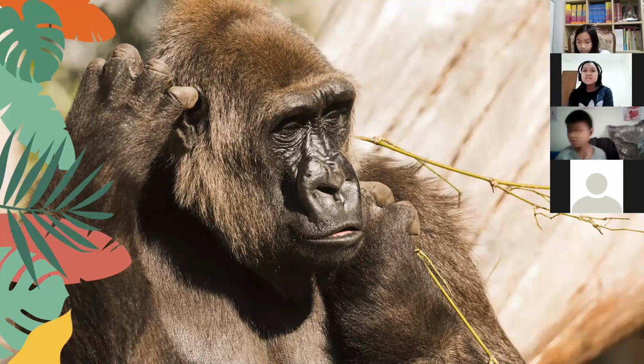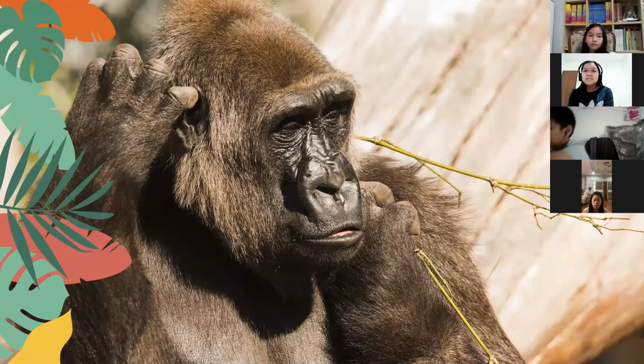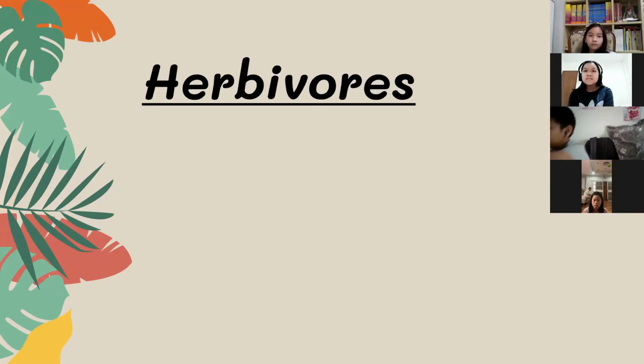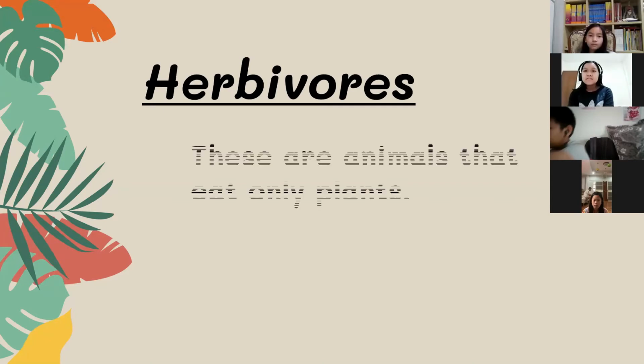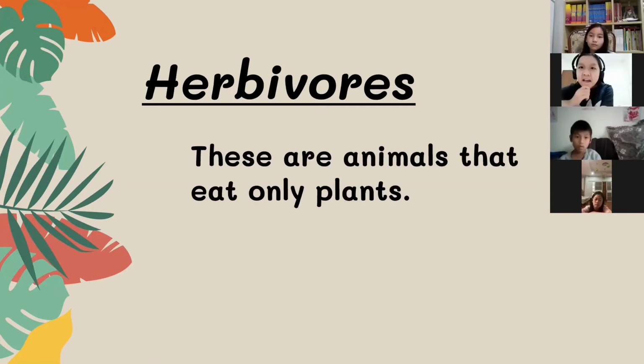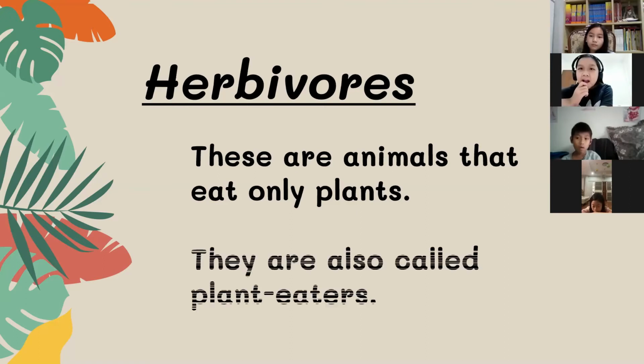B. Carnivores. C. Omnivores. So it's a herbivore. Again, another explanation for herbivores. These are animals that eat only plants. They are also called plant eaters.